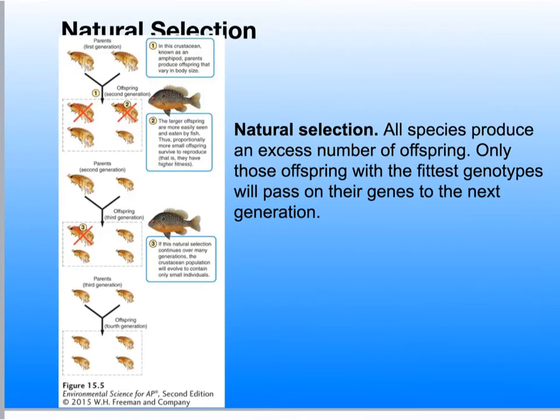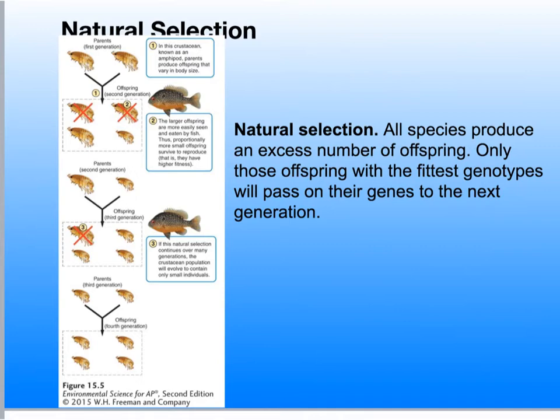This figure shows the process at work using an example of body size in a group of very tiny crustaceans we call amphipods. We can begin with the parents producing offspring that vary in body size. The largest offspring are consumed by fish first, because fish prefer to eat larger prey that they can see rather than small prey.